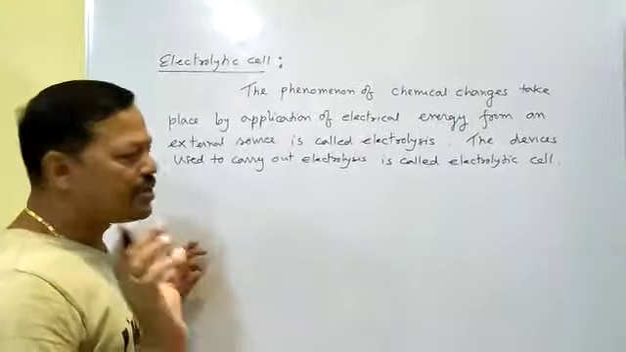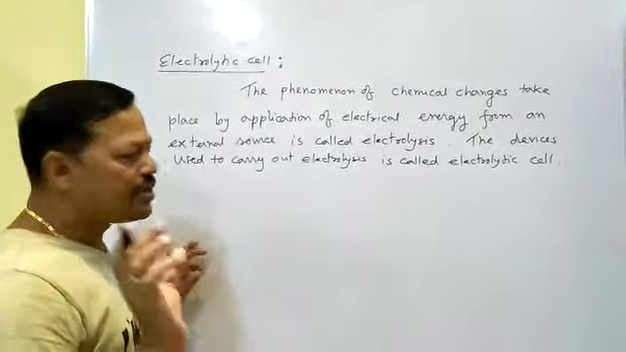Now, I will show you the process of electrolysis. To do the electrolysis, first thing, you have to take a container. The container should be a bad conductor of electricity, and this container is called an electrolytic tank.